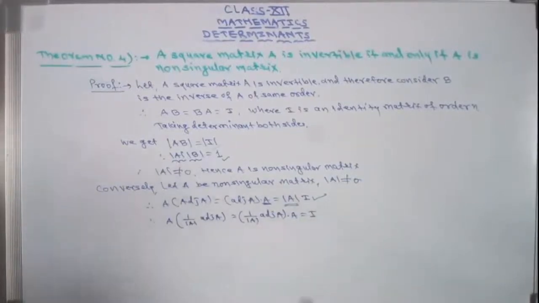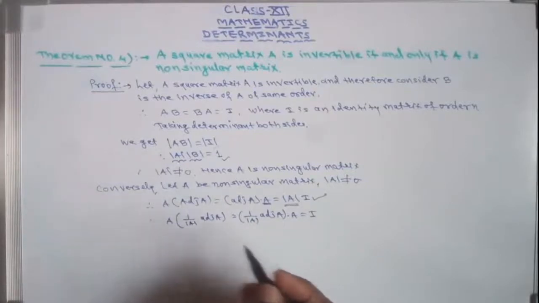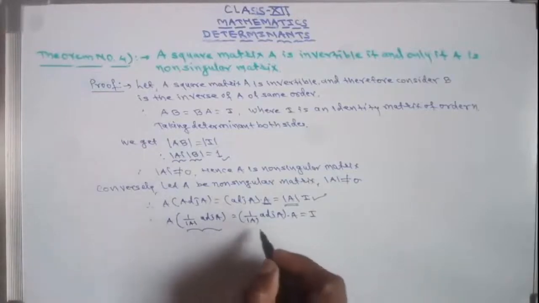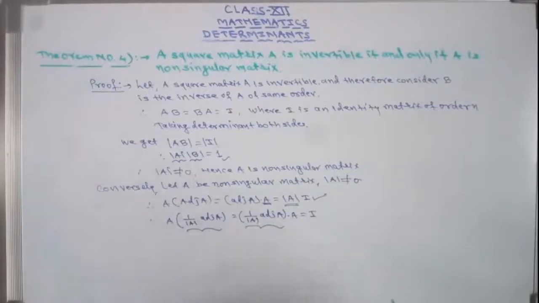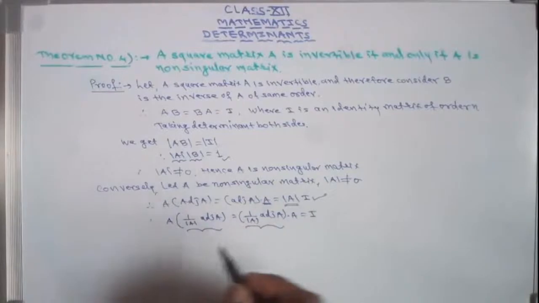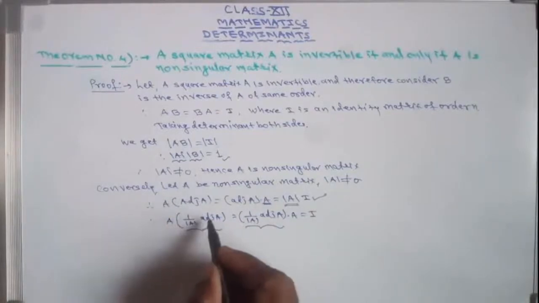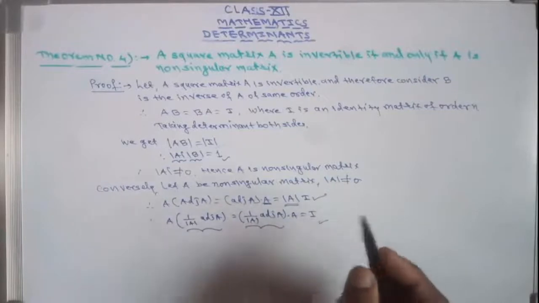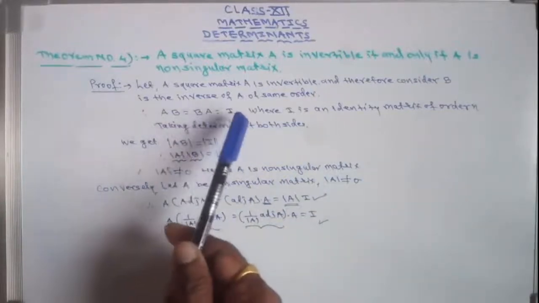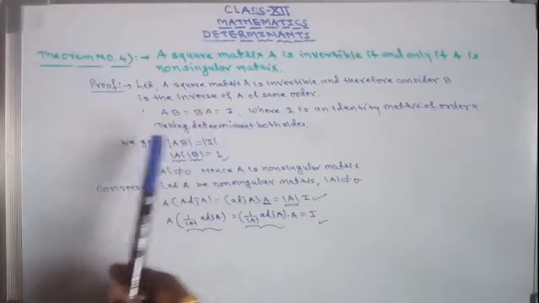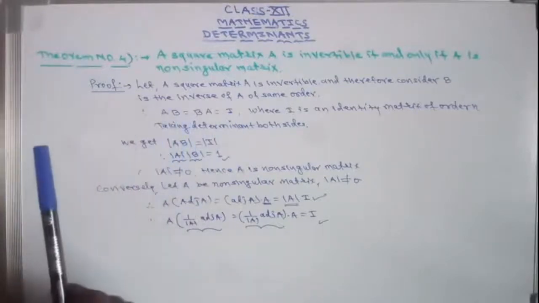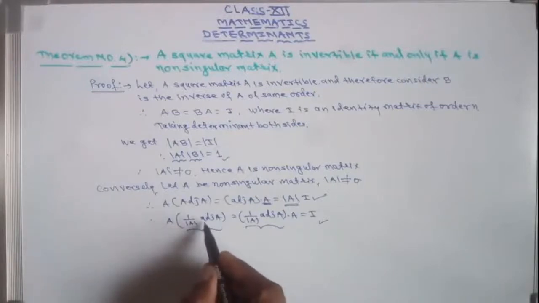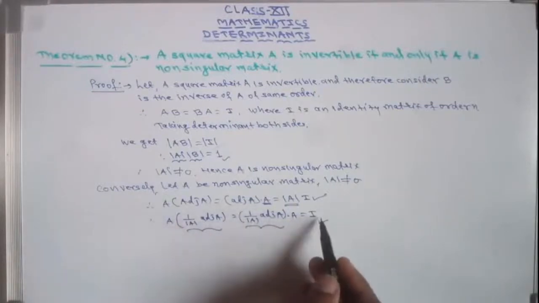Okay, now AB equals I. If I consider this is B and this is also B, suppose, then here I am getting A into something equal to something into A equals I, the identity matrix. A into B equal to B into A equals I, then we can say that B is the inverse of A. Here this is the inverse of A because A into this equals this into A equals I.